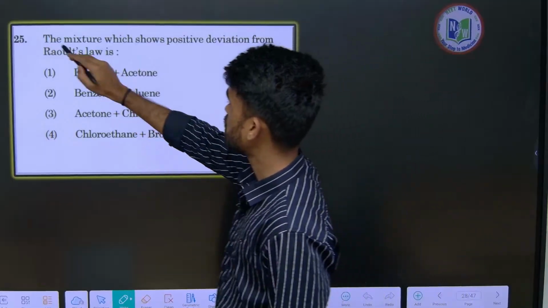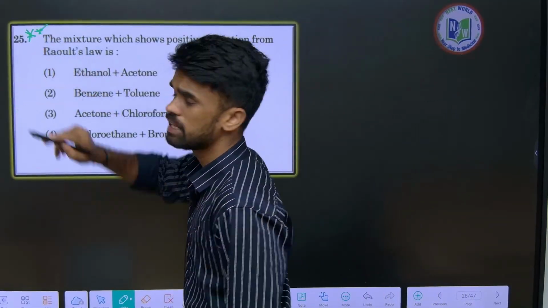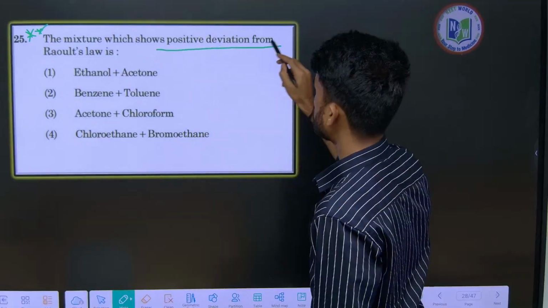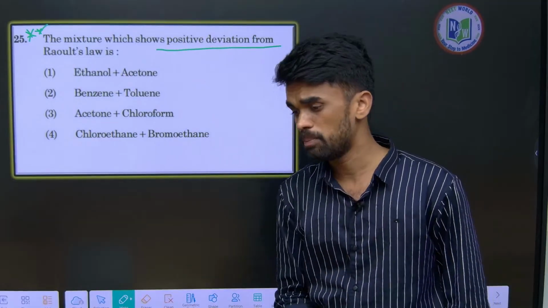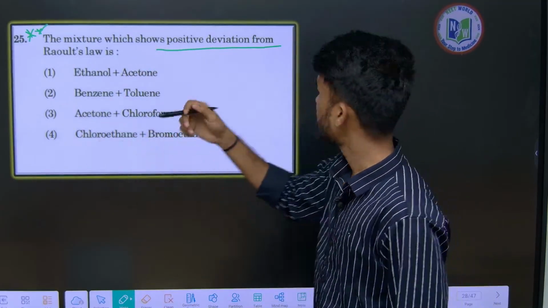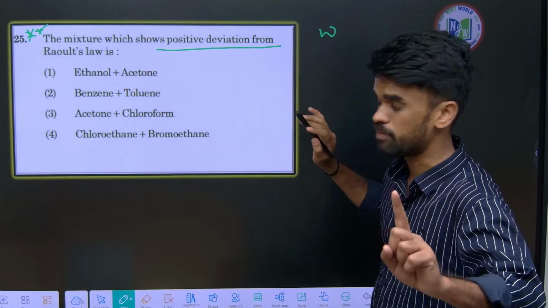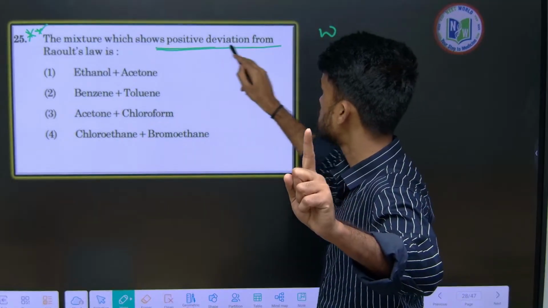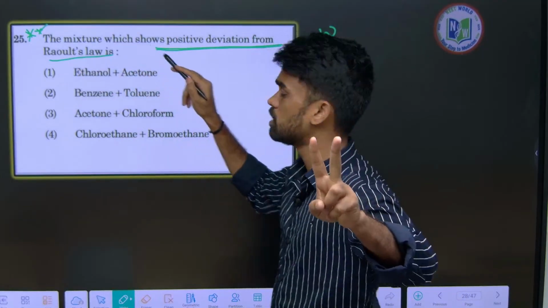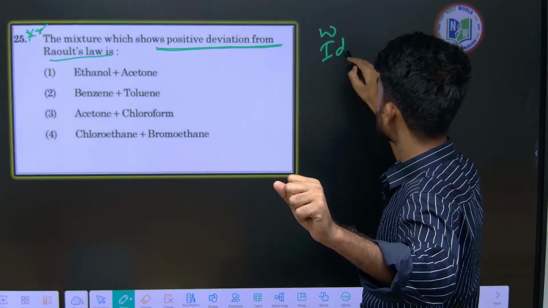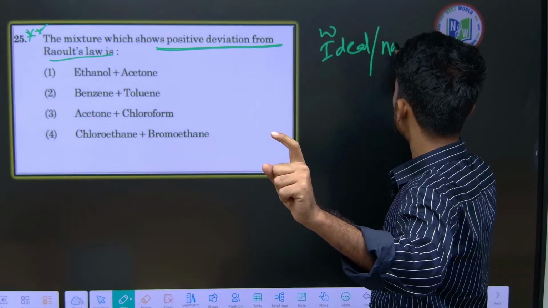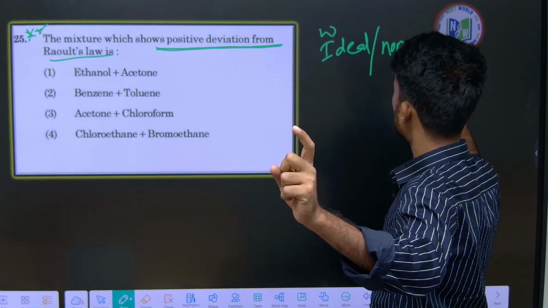Next, this is again one of the most important topics. In the last class also we have seen which of the following shows positive deviation from Raoult's law, or which of the following are ideal solutions, non-ideal solutions. They may ask directly about positive deviation from Raoult's law, or they may ask about ideal and non-ideal solutions from the following mixtures.